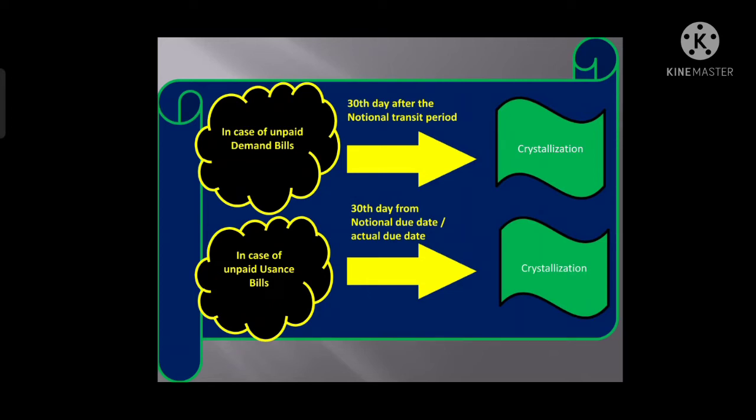As we know, NDD applies to usance bills, so whenever the NDD period is over, 30 days after that will be the date of crystallization, right?